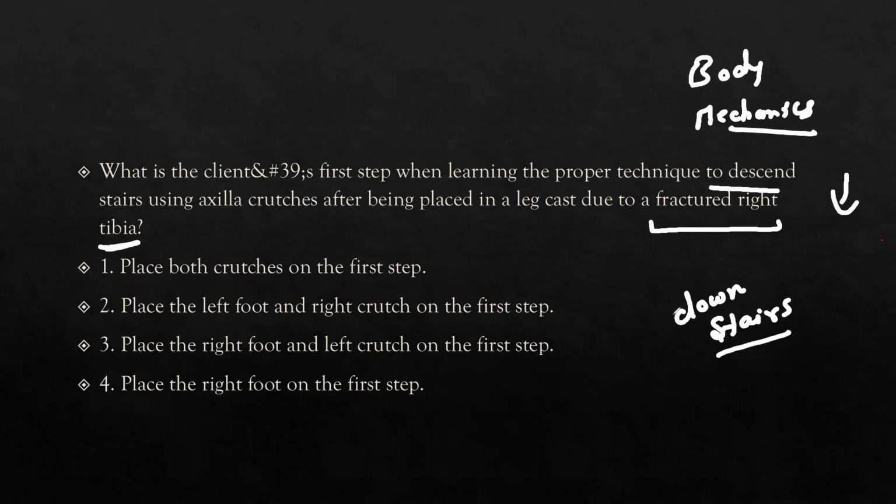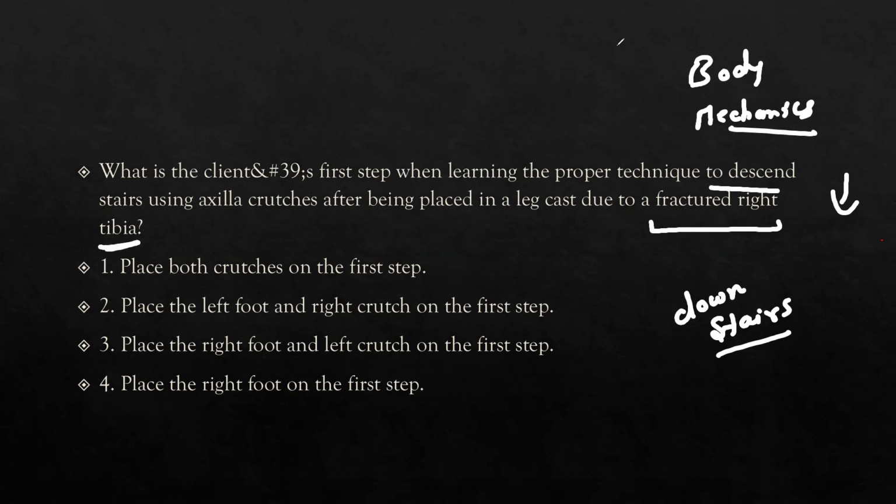So when the patient is going downstairs, how will he use the axilla crutches after being placed in a leg cast due to the fracture? The patient has a leg cast with a fracture of the right tibia, and he is coming downstairs. So what kind of technique will he use?